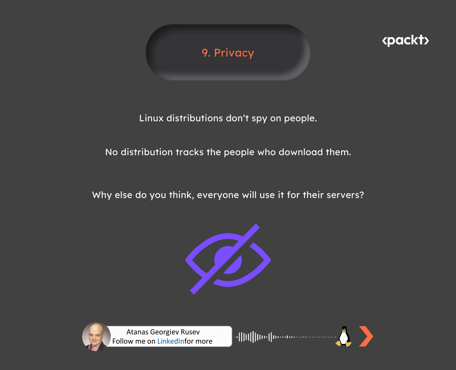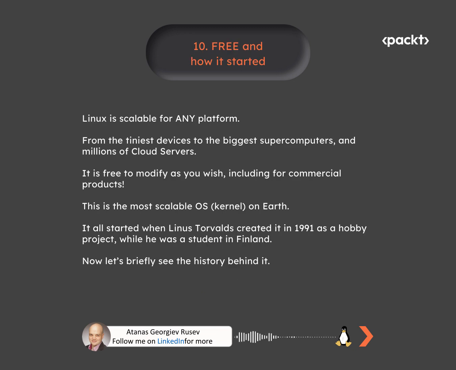Most only report occasionally the thousands and millions of downloads they have each month. Why else would hundreds of international business giants use it for their servers? Linux is scalable for any platform, from the tiniest devices to the biggest supercomputers. It is free to modify as you wish, including for commercial products. It is the most scalable operating system kernel on Earth.